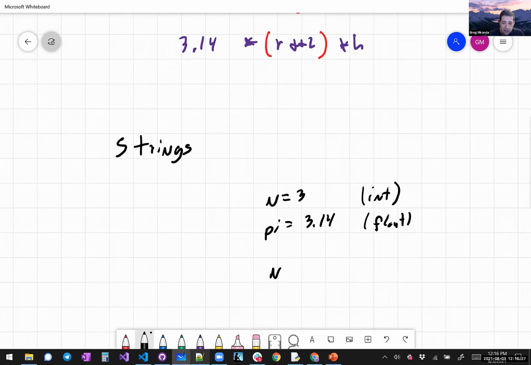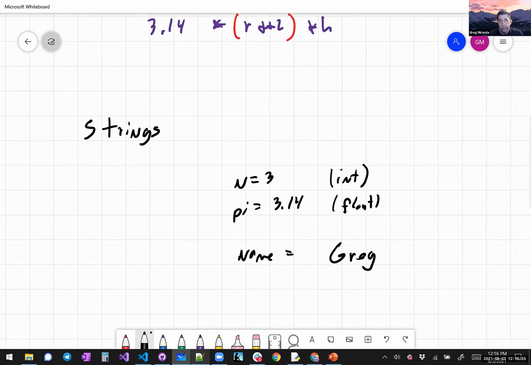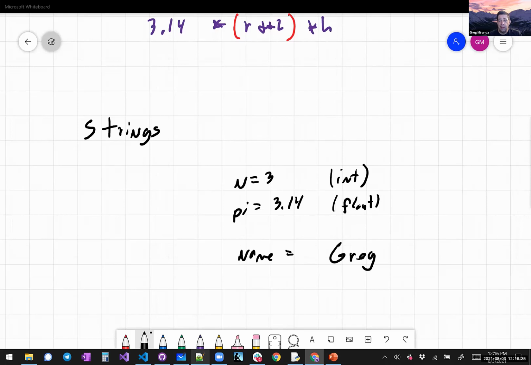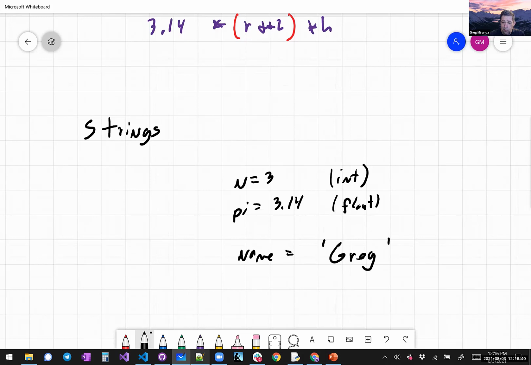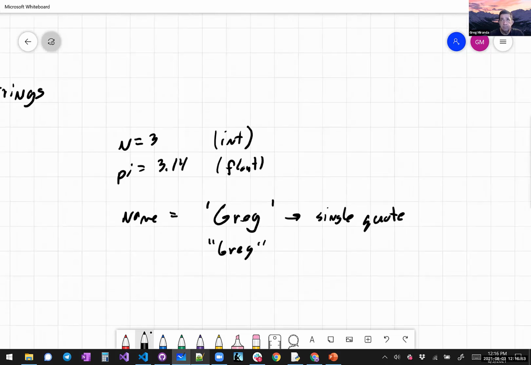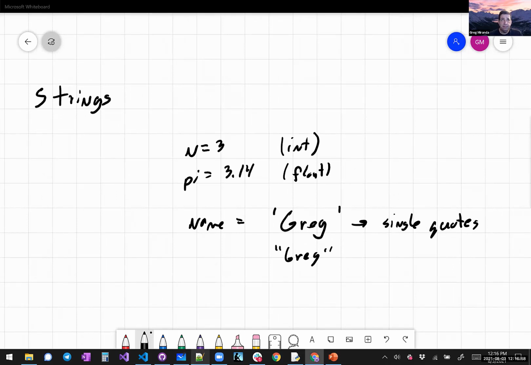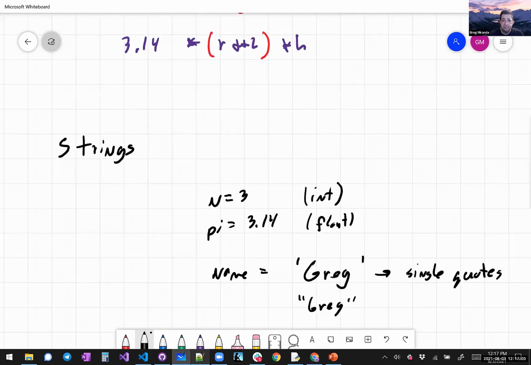But what if I want to do something like name? And what if I want to put in my name and I want to say Greg? I want to do something like that in Python. We need a new data type. And the way we do that is single quotes or double quotes work, by the way, but technically the answer is single quotes. Technically, we use single quotes to designate a string. If you have single quotes around text, you're basically defining a string, and you can do operations on strings.